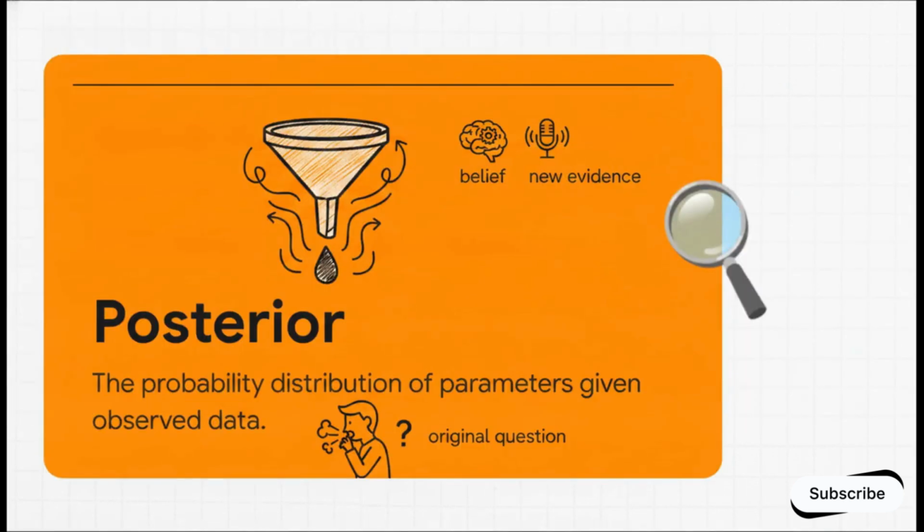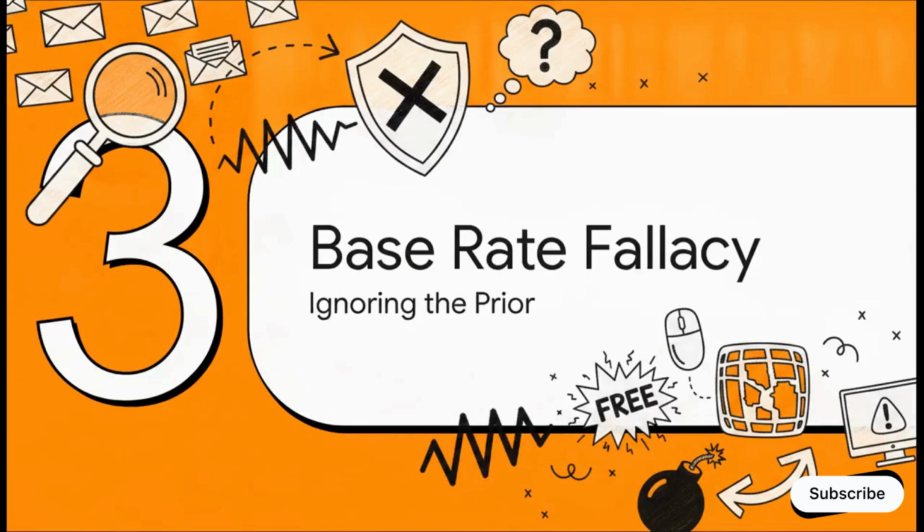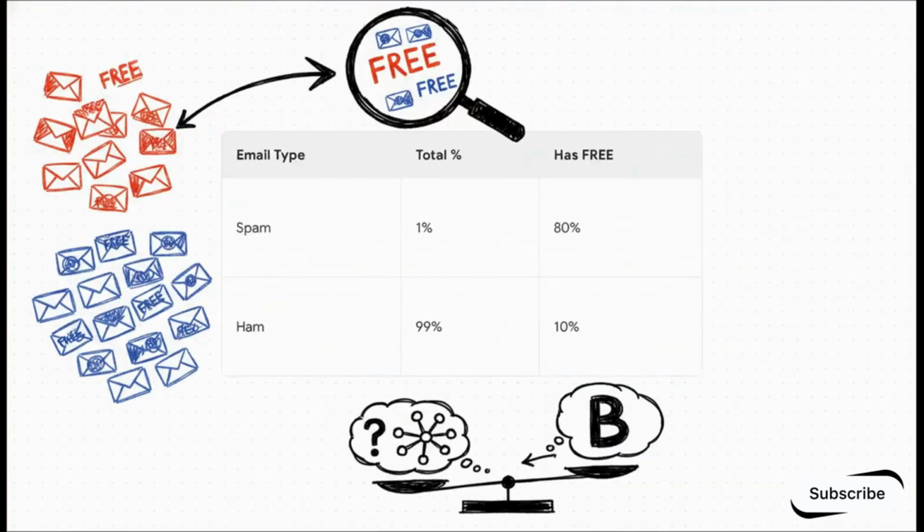That precise, concentrated drop at the bottom of the funnel, that is called the posterior. It is our rigorously mathematically updated belief based entirely on the new evidence. It's the definitive answer to our original question, the actual probability that our patient has the flu, given that they are coughing. Which brings us perfectly to Section 3, the base rate fallacy. The crucial point here is that failing to use this funnel, this filter, leads to massive, massive errors.